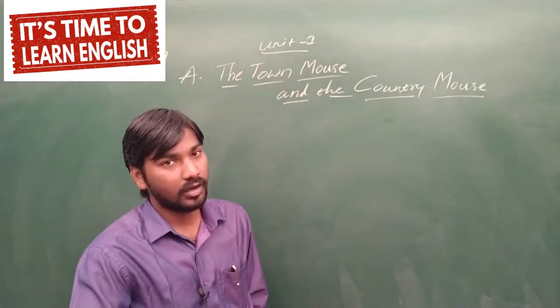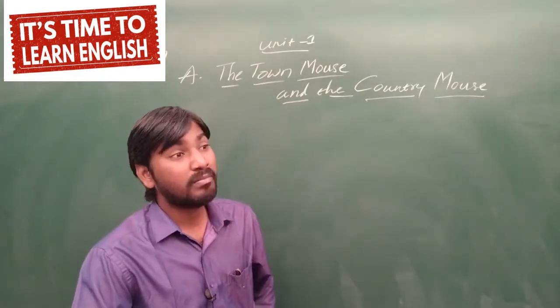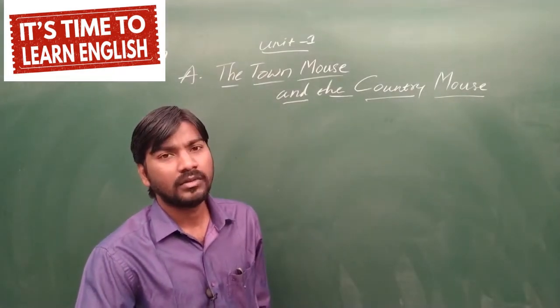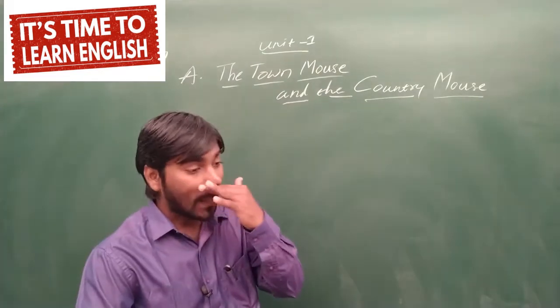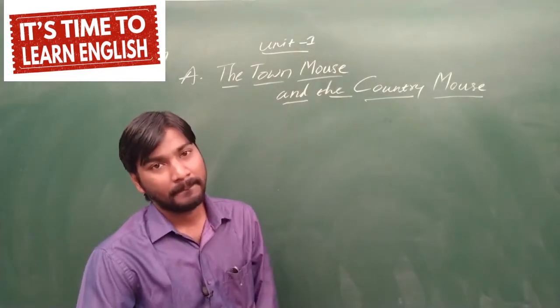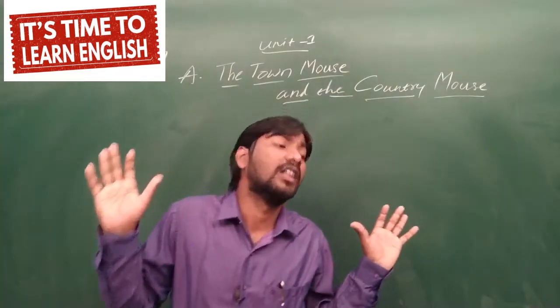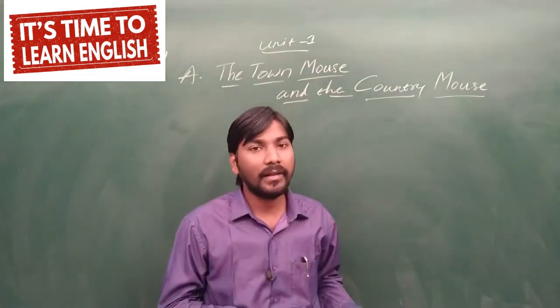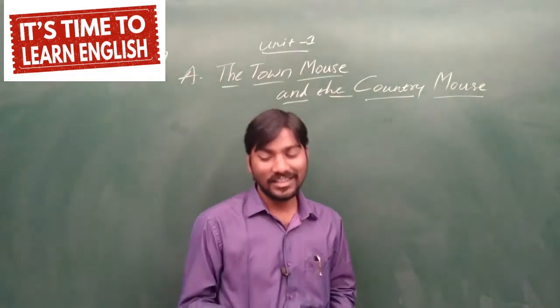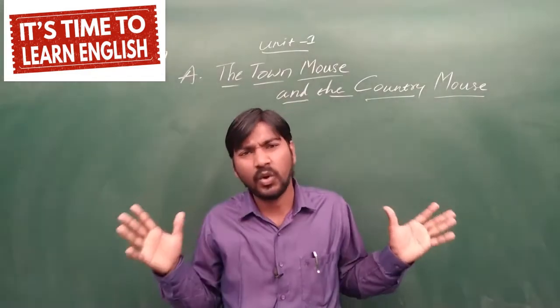Okay. So you go to a village and you are asking, I want pizza, I want burger. How will you get burger there? How will you get pizza there? So you should ask for what is available there. That is called overaction. If I was in Medak, I would eat whatever is there, but you won't eat in Medak, you will just overact. The same thing here, the town mouse was saying, oh, I want ice cold water.